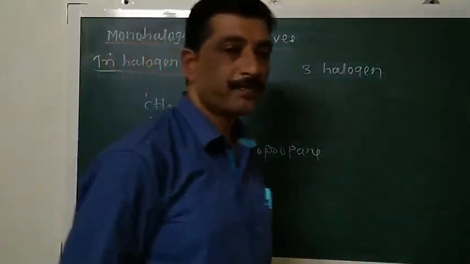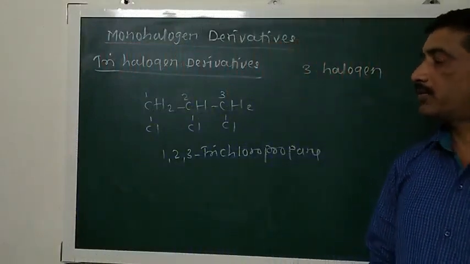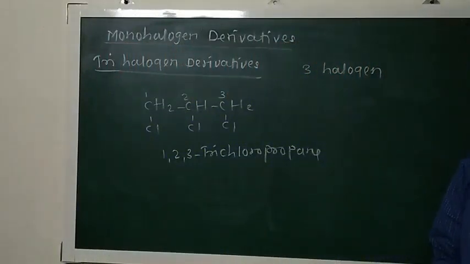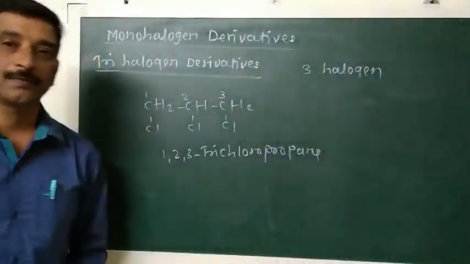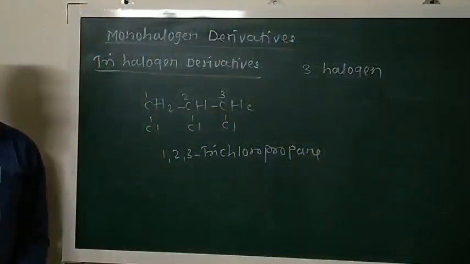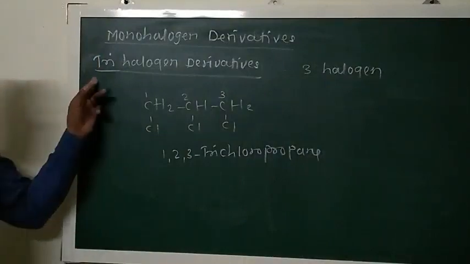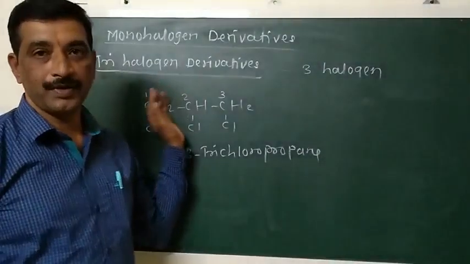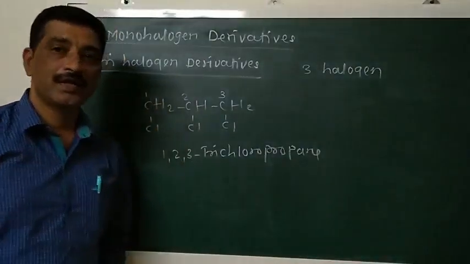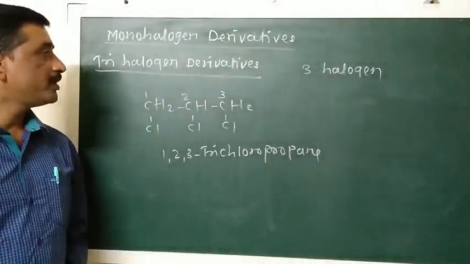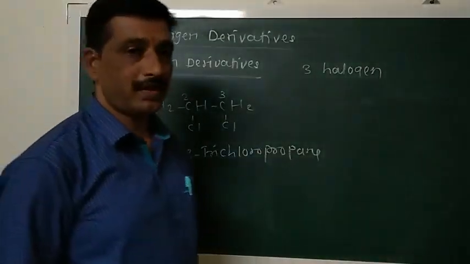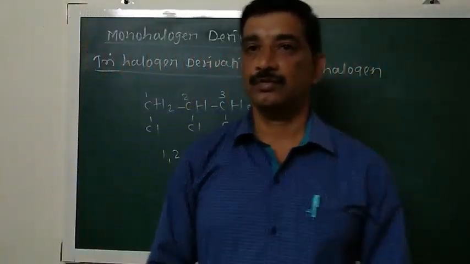So in this way, on the basis of the number of halogen atoms present in the molecule, a halogen derivative is classified as monohalogen, dihalogen and trihalogen derivative. Monohalogen derivatives contain only one halogen atom. Dihalogen derivatives contain two halogen atoms. Trihalogen derivatives contain three halogen atoms present in the molecule.